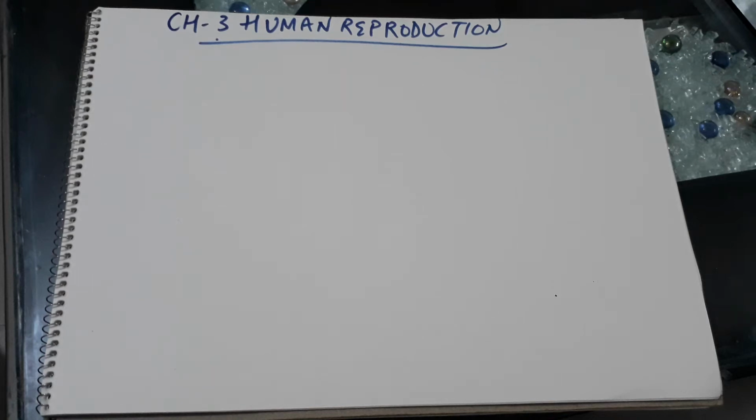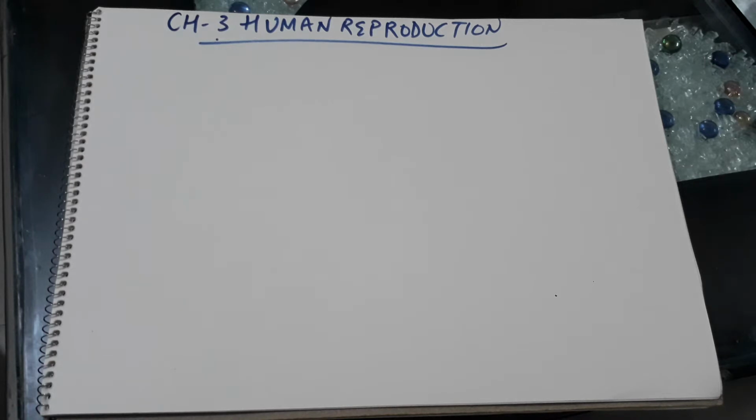Hello students, we have talked about sexual reproduction in flowering plants in the previous chapter. Now as you know, human beings are also sexually reproducing organisms and they are viviparous also. So we will talk about this in chapter number 3, that is human reproduction.